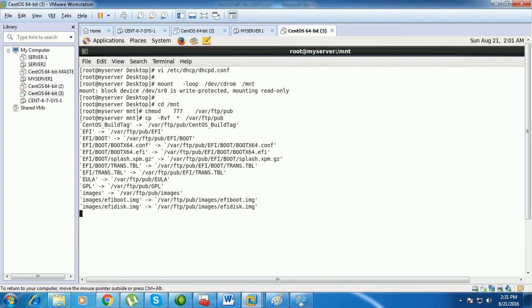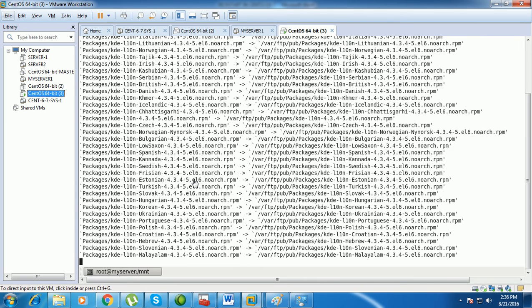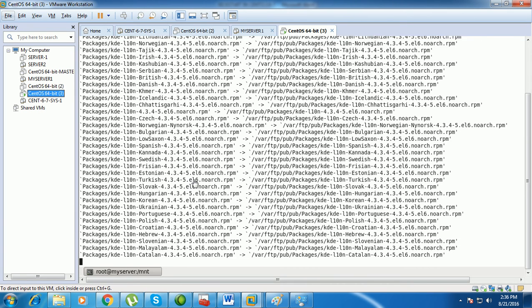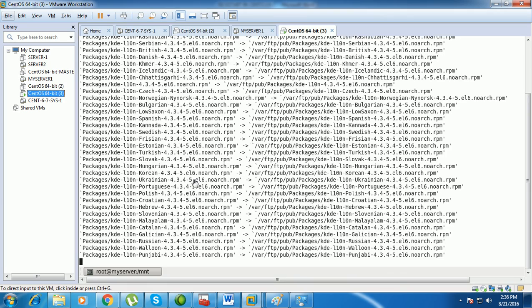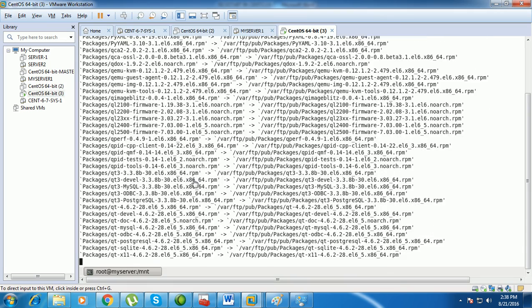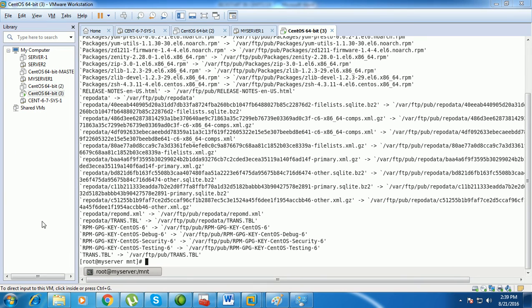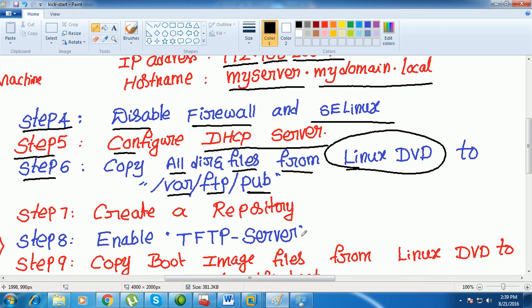So it takes some time now. It is still copying the files. It is almost going to complete. So the files are copied now. The next step. So we completed step 6 now, copying the files.